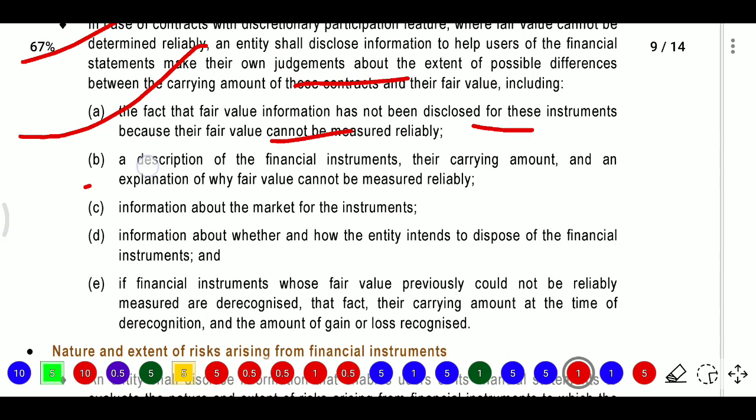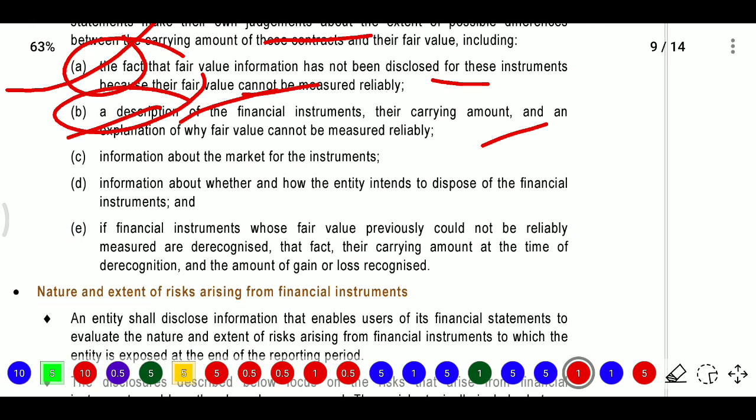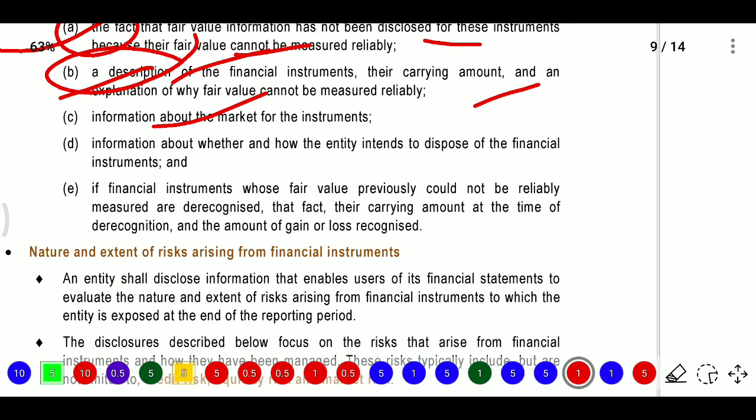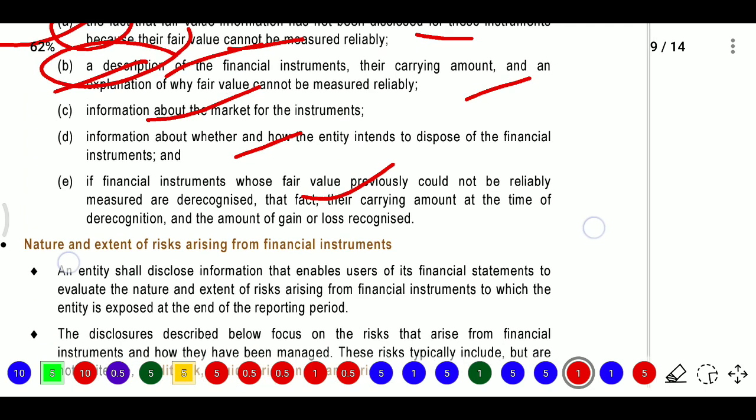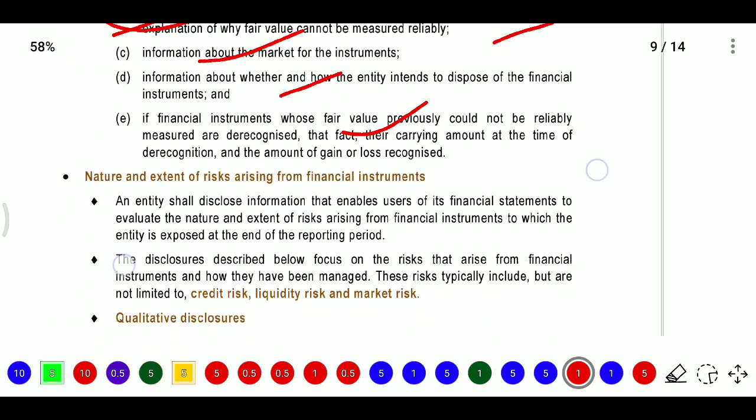And what is the description? Here we need to state the fact, and after that we need to give the description of the financial instrument. So what is the carrying amount, what is the explanation why fair value cannot be measured reliably, information about the market for the instruments, and information about how the entity intends to dispose of the financial instruments. And if a financial instrument whose fair value previously could not be reliably measured is de-recognized, the fact, the carrying amount at the time of de-recognition, and the amount of gain or loss recognized.